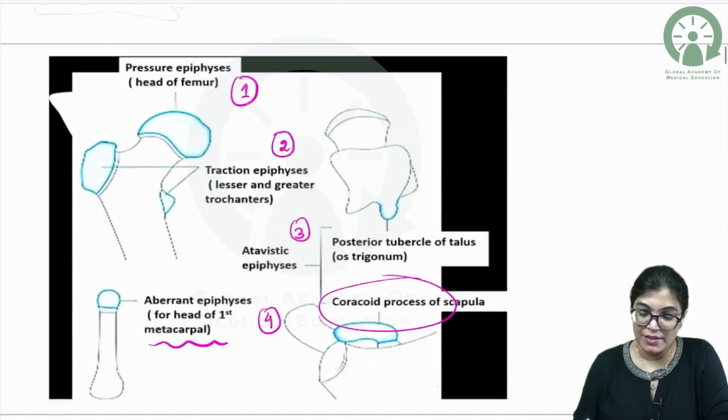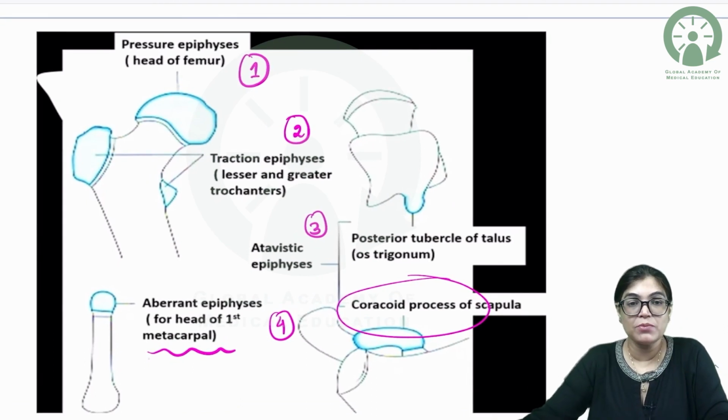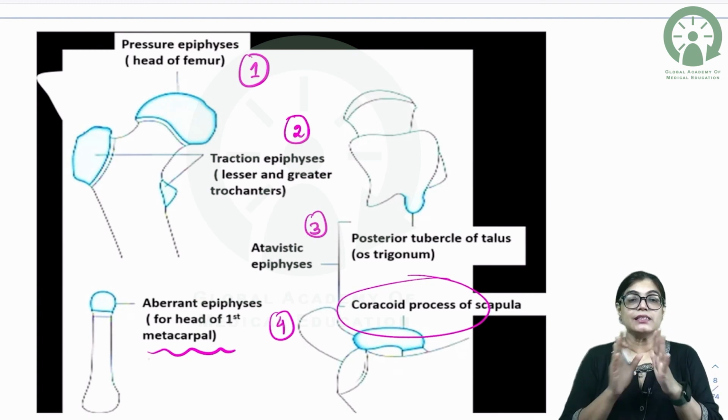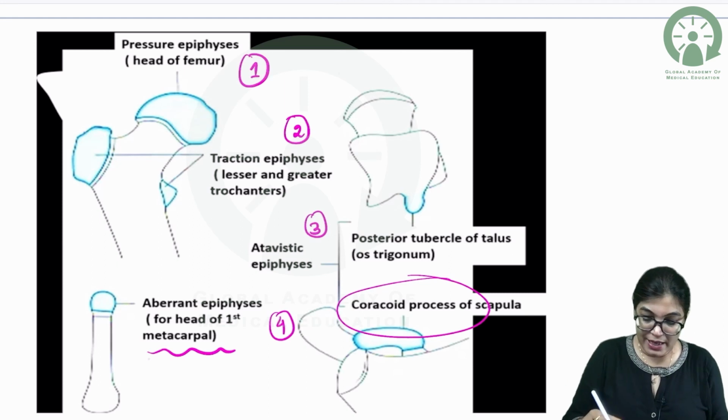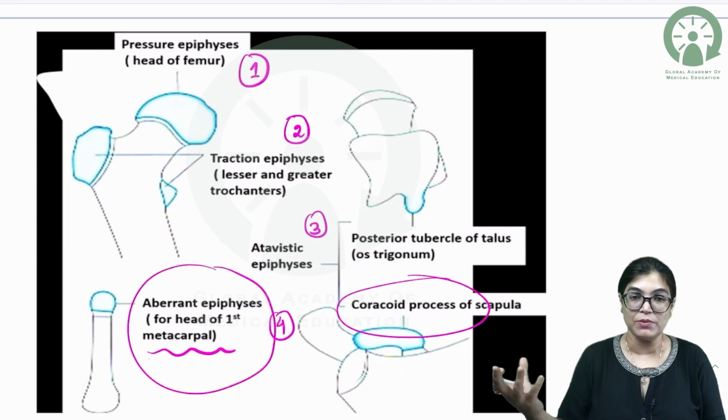We know that epiphyses are of 4 types. There is pressure epiphysis, traction epiphysis, atavistic and aberrant epiphysis. Okay. Now, my dear aspirants, let's understand each of it. As I have told you, the aberrant epiphysis means abnormal location of the epiphysis. Okay.